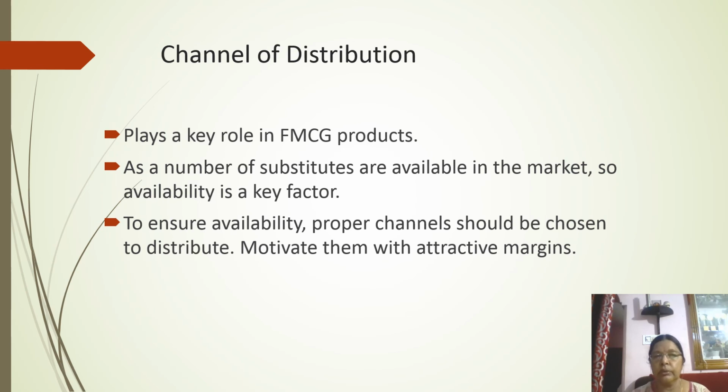Channel of distribution. Here the manufacturer has to decide through which channel he will distribute his products. He should choose the channel carefully so that the product is available whenever it is being sought by the customers. And as you know, there are a lot of substitutes in the market, a lot of me-too products, especially in the case of FMCG. So availability is very important. So this has to be decided by carefully selecting the channel of distribution.